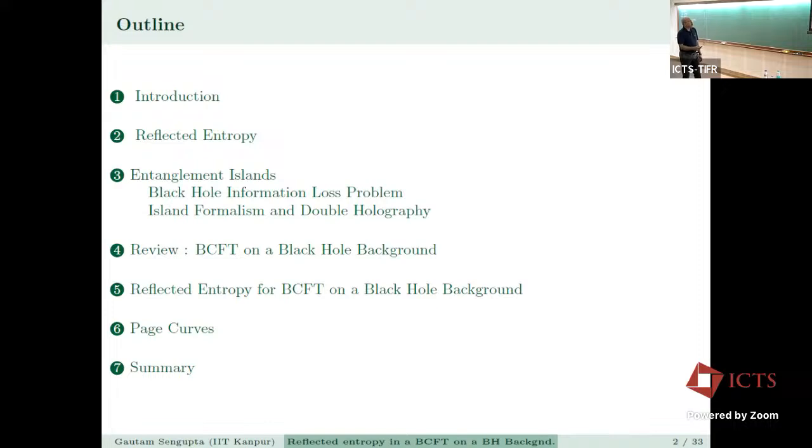And then I will review a model by Geng, Randall, and Swanson, a kind of a brane world model. And then we'll present our calculations for the reflected entropy for a BCFT on a black hole background, and then look at the corresponding Page-like curves for the reflected entropy, and then I will summarize.